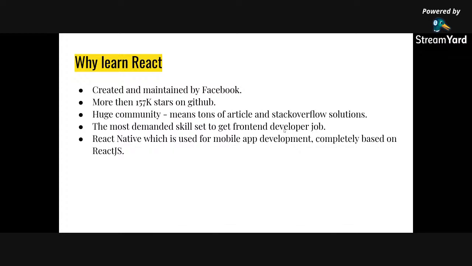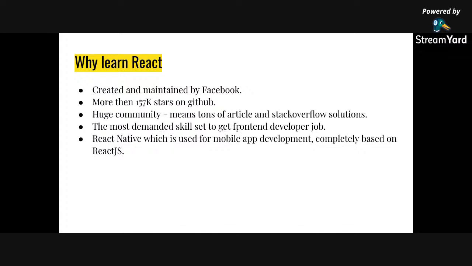Right now the new hooks feature has come, and it was given by Facebook. So the development is done by them, but it is completely open source. They won't charge anything, and it has more than 157K stars on GitHub. A huge community means tons of articles and Stack Overflow solutions. Most software developers know Stack Overflow. Whenever you get stuck, you go to Stack Overflow, and you can find almost every issue you have faced. Just Google it and you'll find a solution on Stack Overflow.